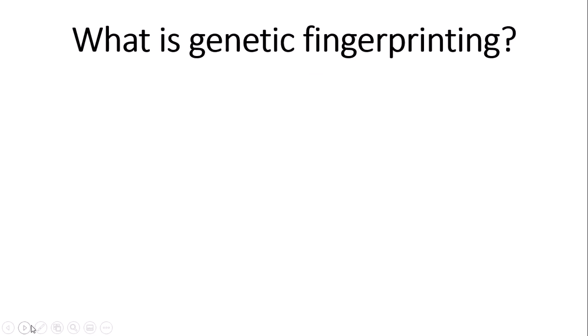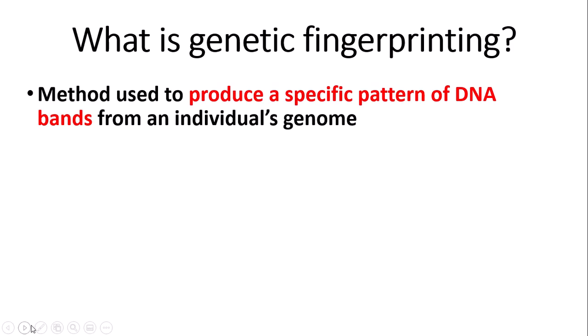So what do we mean by genetic fingerprinting? Well, genetic fingerprinting is something that you might have heard of before on TV to investigate crime scenes. So genetic fingerprinting is a method used to produce a specific pattern of DNA bands from an individual's genome.